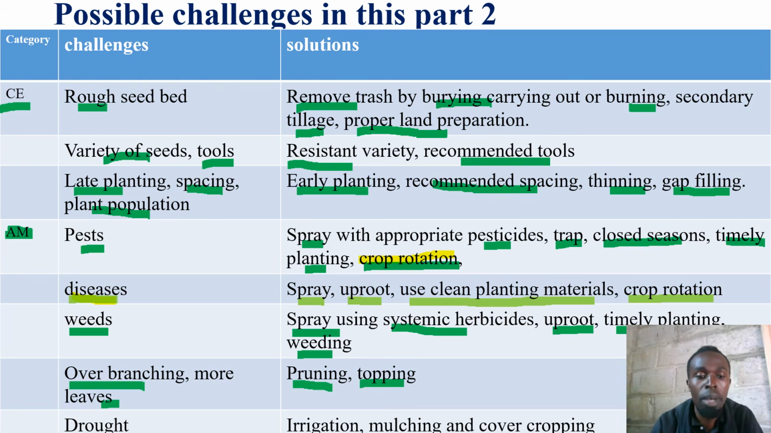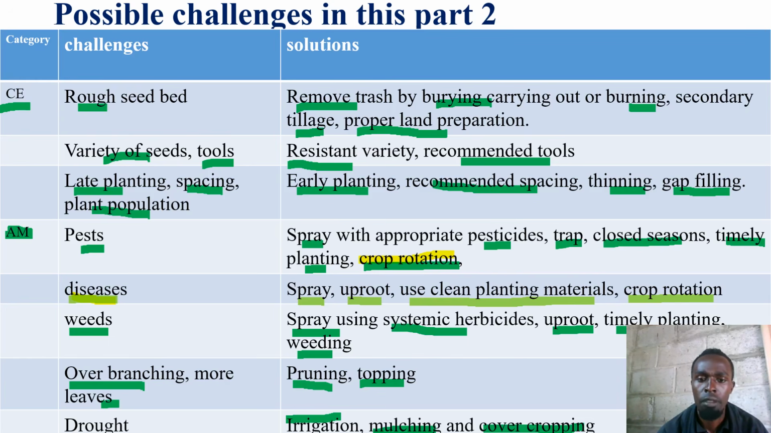Members, there may be an issue on drought. On drought, let's irrigate, let's carry out mulching, let's carry out cover cropping, and in that way we are trying to conserve moisture in the soil. Friends, the crop harvest may be issues of maturity still, and on maturity we are saying harvest at the right time, carry out timely harvesting.